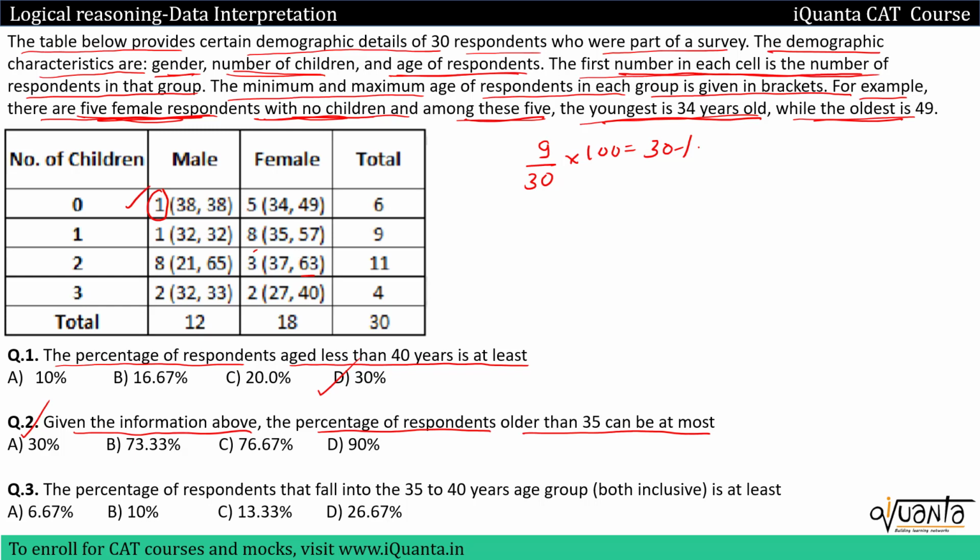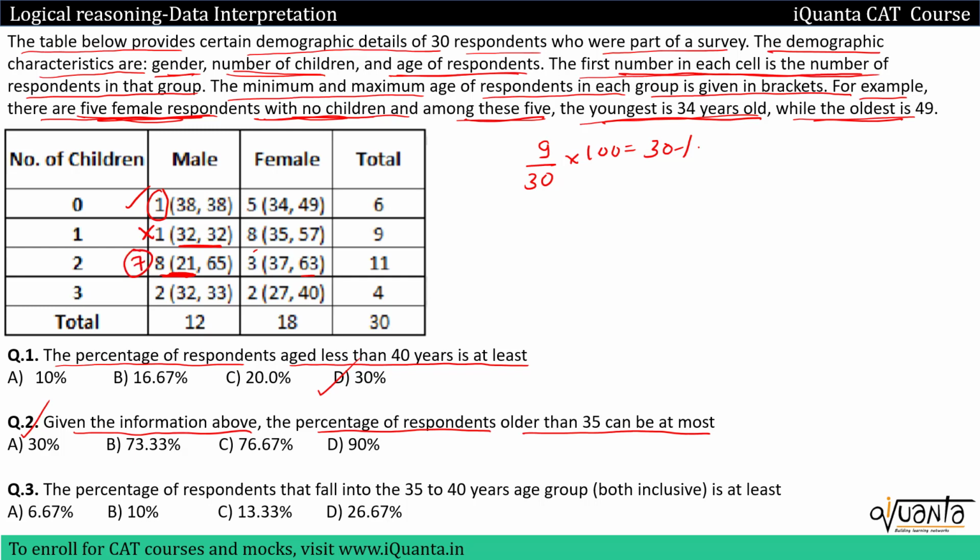So we'll count this one. Next one, I have only one male having age 32. We won't count this. Here in the next group, I have to maximize the number of people older than 35. So I'll take only one person who will have age 21, who is the youngest here. Rest all, they will have age more than 35. So I'll have 7 people from here.